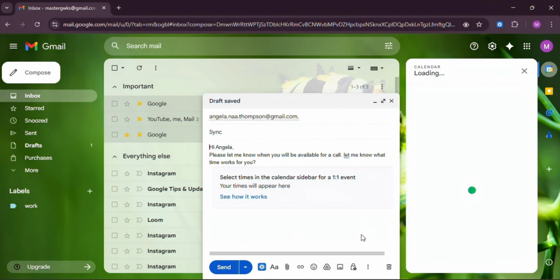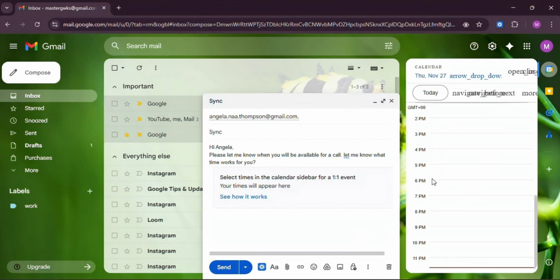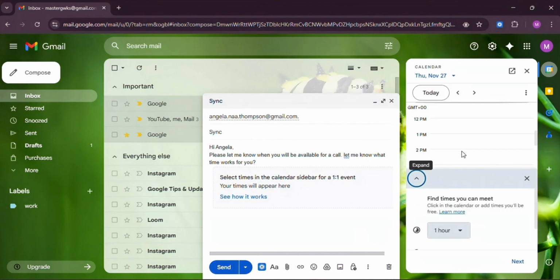A calendar window will open. Here, you can select the days and times you're available. Just click and drag across the time blocks you want to propose. You can choose one slot or multiple slots. Gmail will send all of them so the other person can pick whatever works for them.